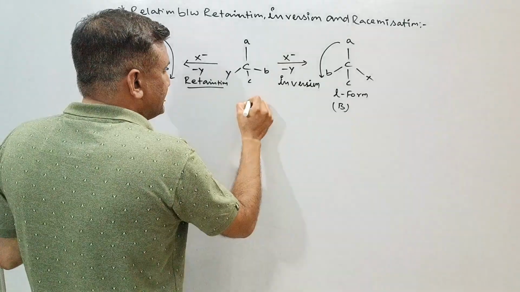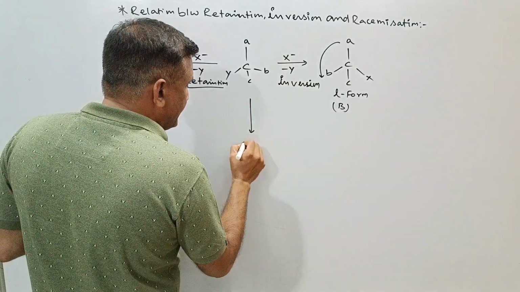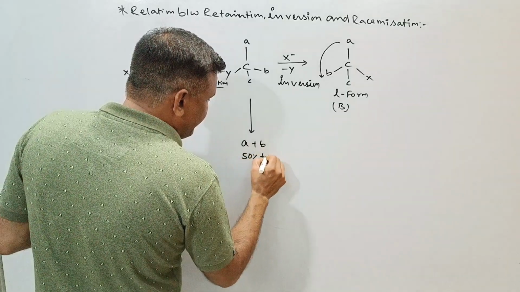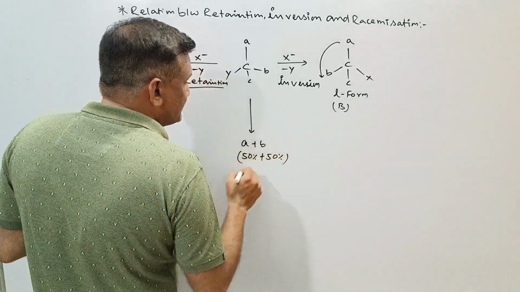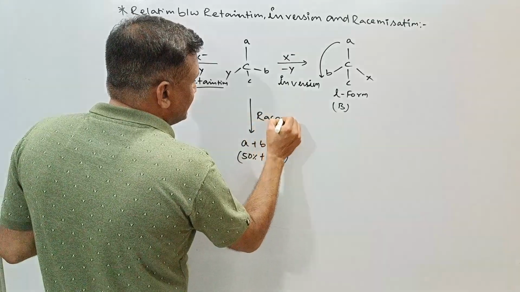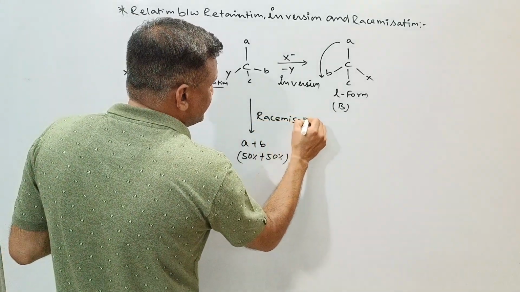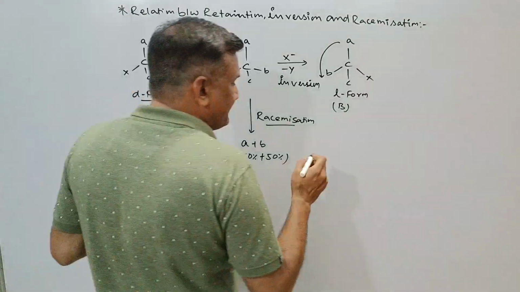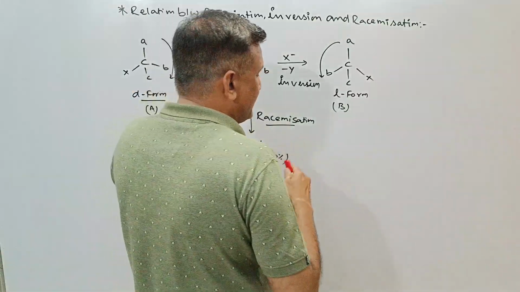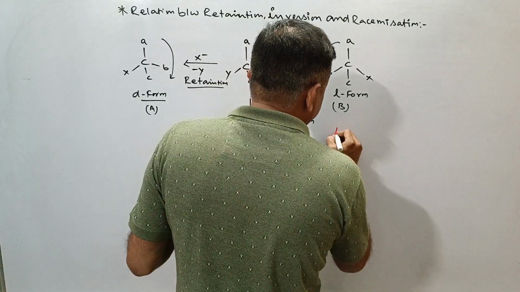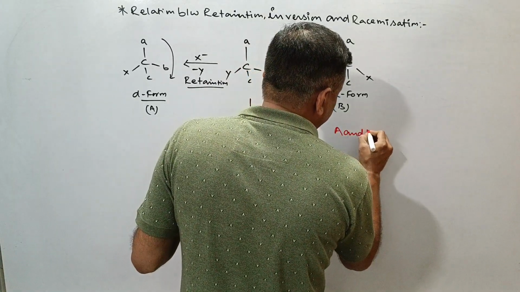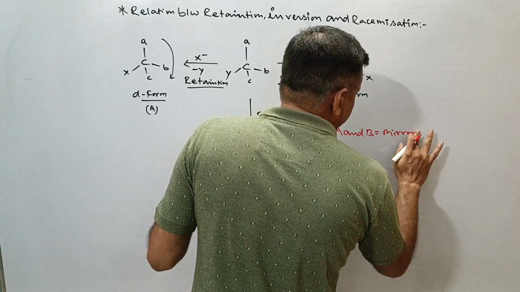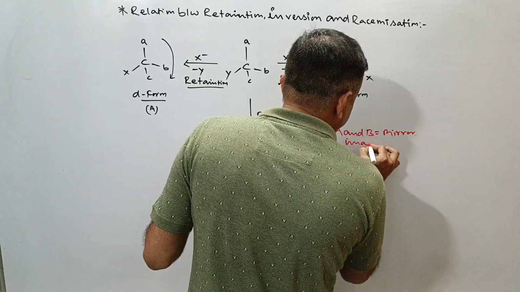So if they form in the ratio of A plus B as 50% and 50%, then this is called racemization. Particularly A and B are mirror images of each other.